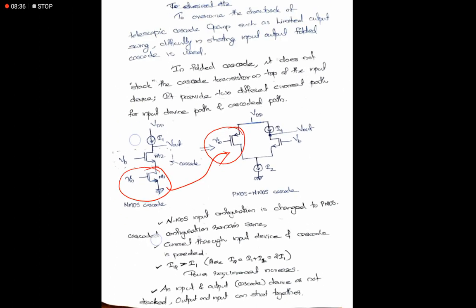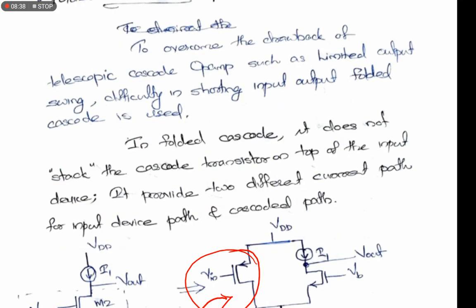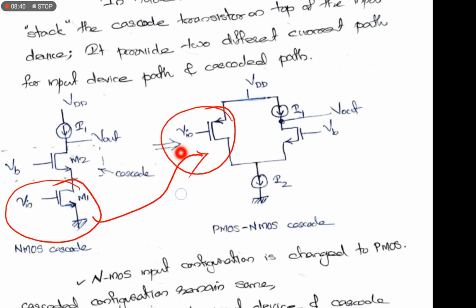And the important thing is that due to the separating out of this input MOSFET, the effect of overdrive voltage is reduced, and the output swing increases.